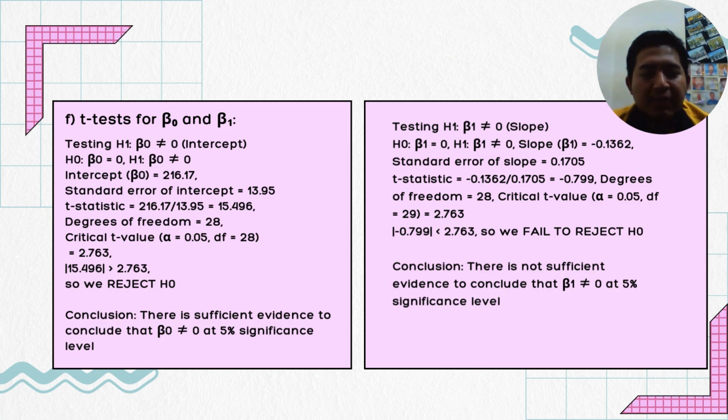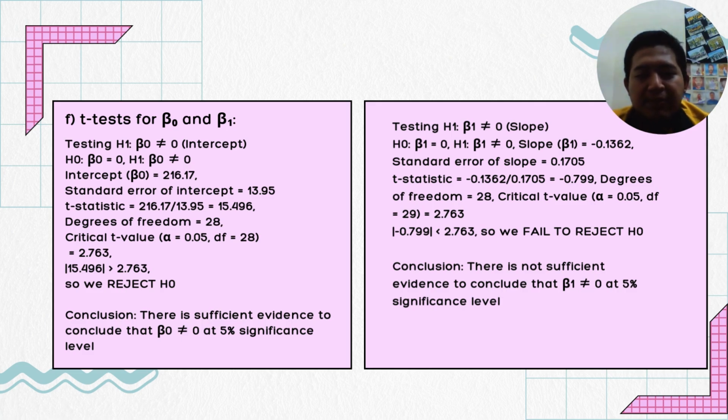For testing H1, we got the value, which is negative 0.1362, and its standard error of slope is 0.1705. And for the t statistic, we got the value negative 0.799, and for the critical value we use the same, which is alpha equals 0.05 and degrees of freedom is 28.